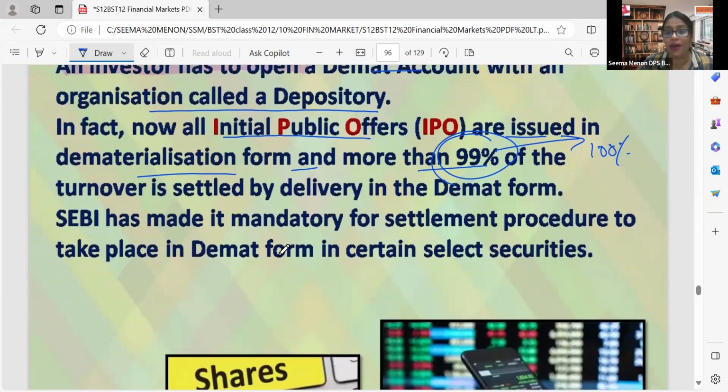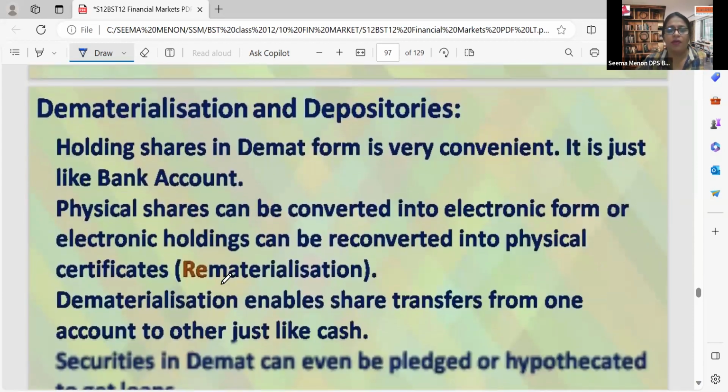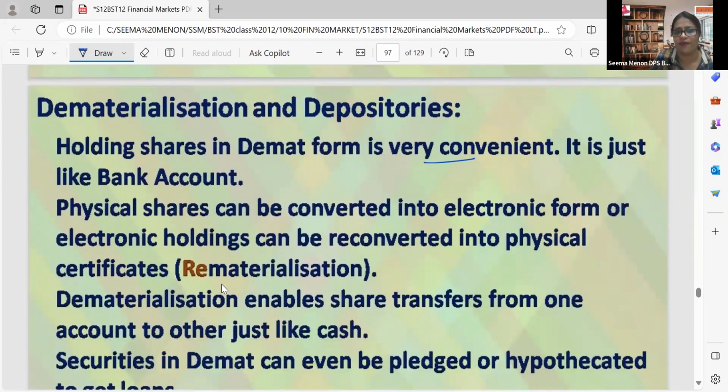SEBI has made it mandatory for settlement procedures to take place in demat form. In certain selected securities, it is compulsory. Without demat form, we cannot purchase the shares. Holding shares in demat form is very convenient, just like how we keep our cash in a bank account. It is just like a bank account.